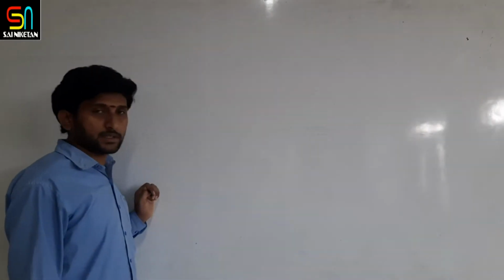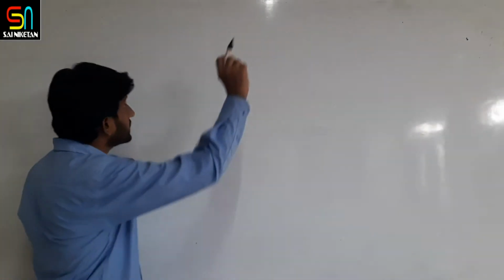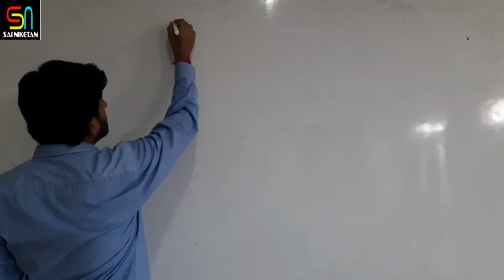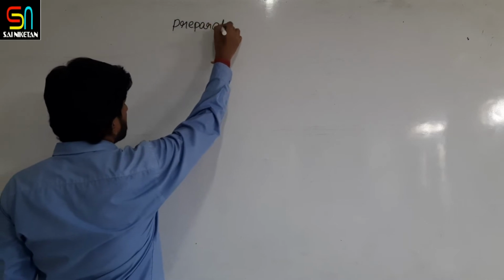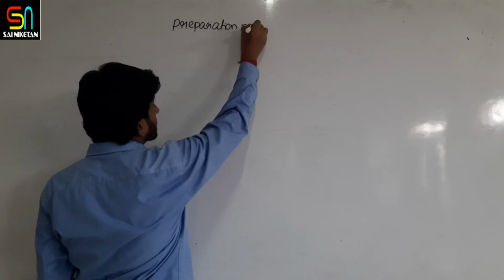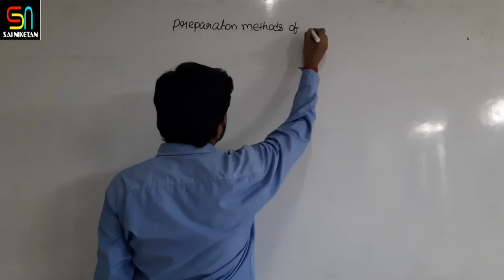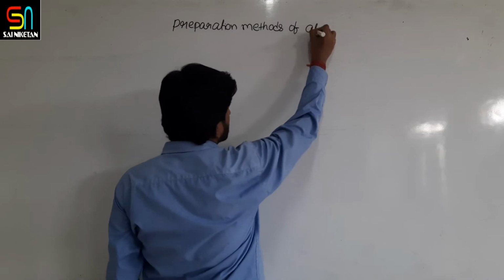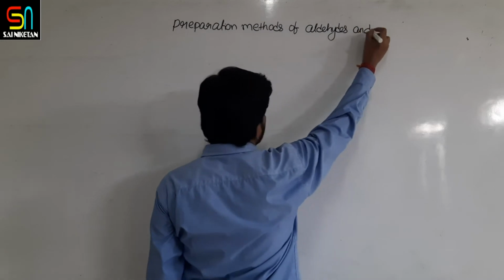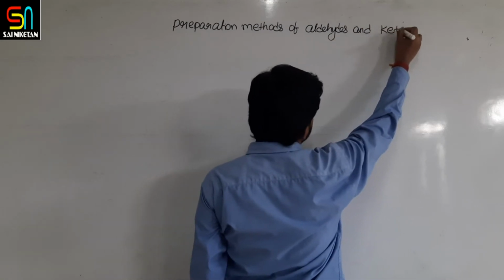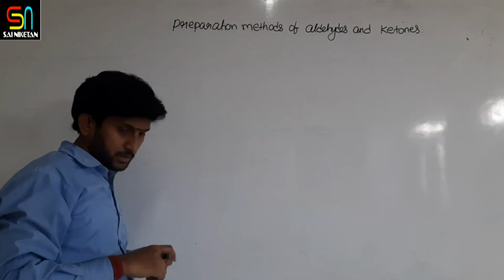So we have done with the structure of carbonyl group, C double bond O. Now let us start with the preparation methods of aldehydes and ketones.